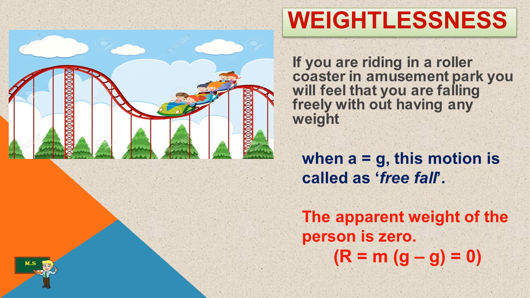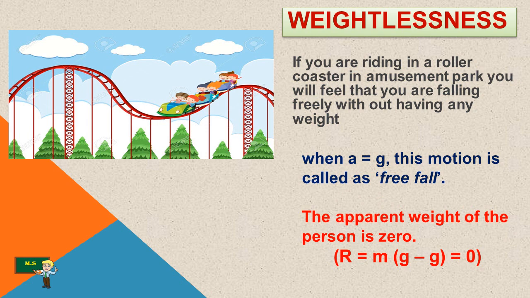Here, when a person in a lift moves downward with the acceleration a equal to the acceleration due to gravity, then a is equal to g. That means the acceleration of the person is equal to the acceleration due to gravity. This motion is called free fall motion.